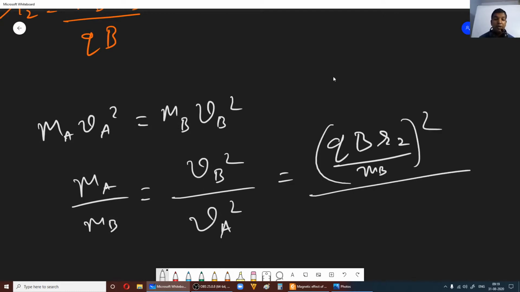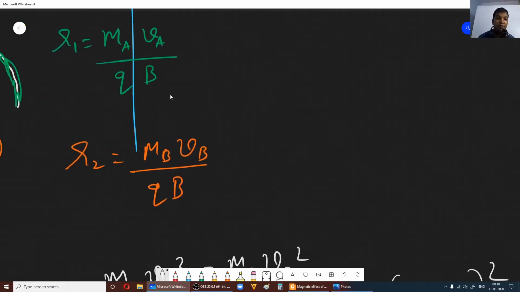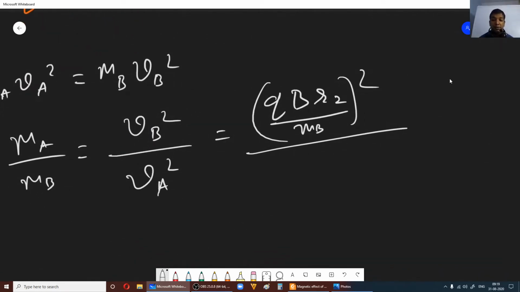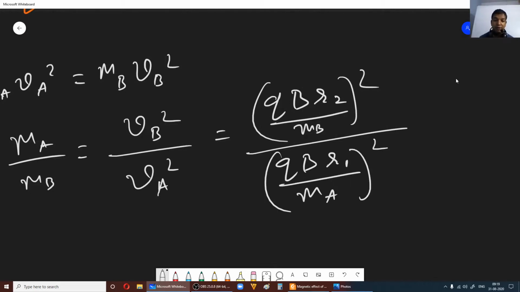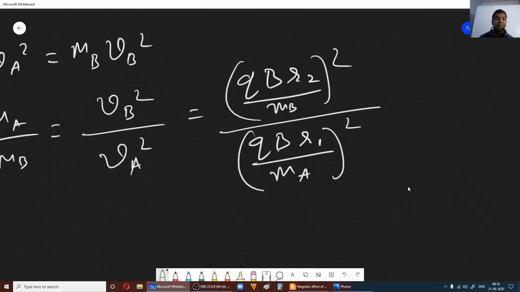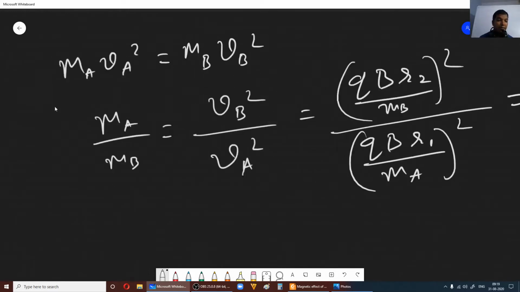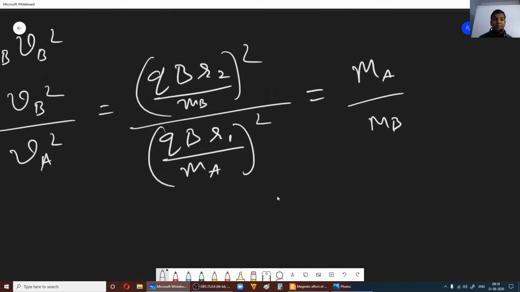Now for va I can substitute qb r1 divided by ma, right? So this would be qb r1 divided by ma, the whole square. You got the answer, that's all. So you can say this is equal to ma by mb. I've written it again, see, here I have written ma by mb. The same thing I'm writing here.